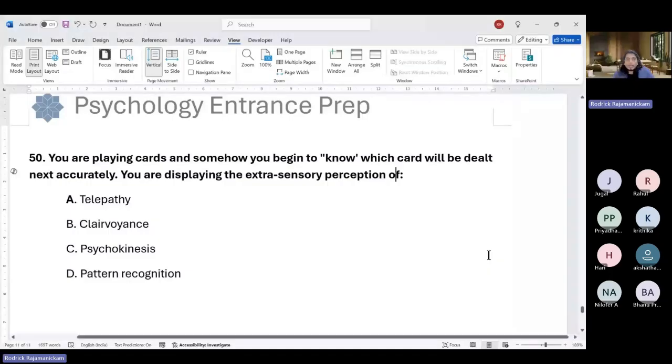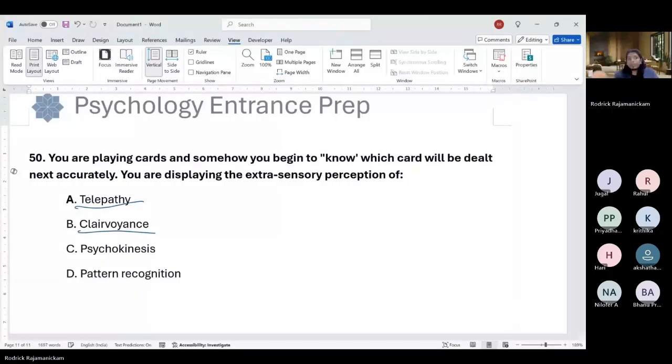Clairvoyance is literally the term for future telling. Telepathy is communicating through mind. Psychokinesis is moving things with mind, like people bending spoons and things like that. Pattern recognition is though not an ESP, it is more of a cognitive function. Okay, so that is it.